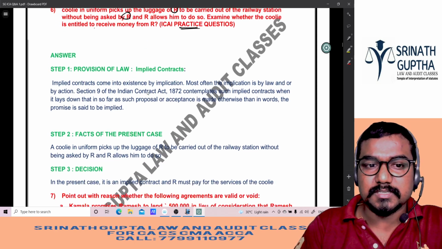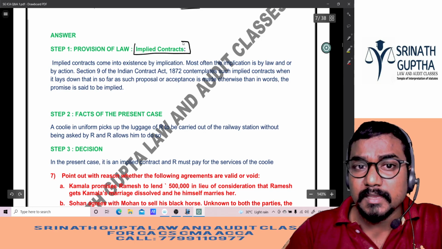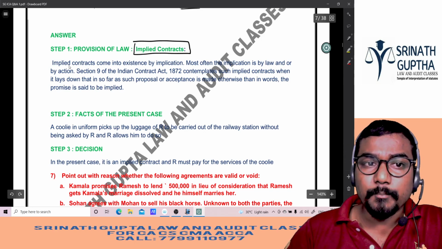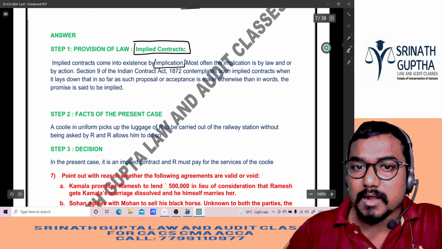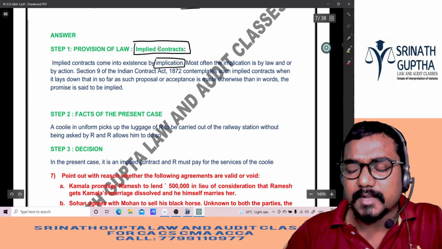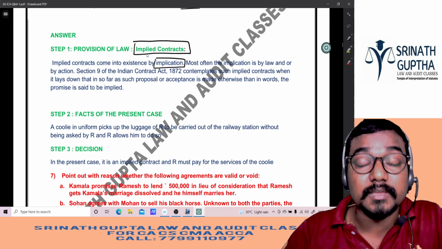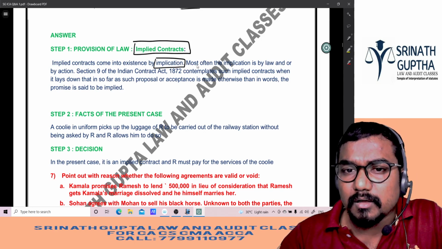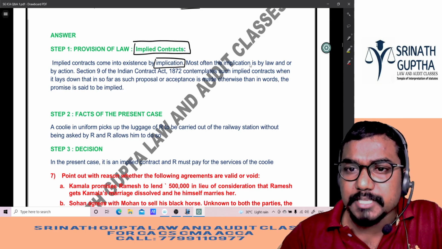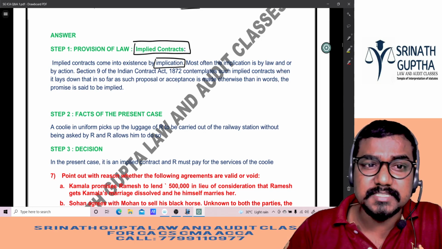So how to answer this question? 3 steps beta. Step number 1, provision of the law. What to write in this? Implied contract. Implied contracts come into existence by implication. Words are not spoken, words are not written. It is to be understood based on the situation, behavior, conduct of the parties by implication. So most often the implication is by law or by action. Words are not there, only action is there.